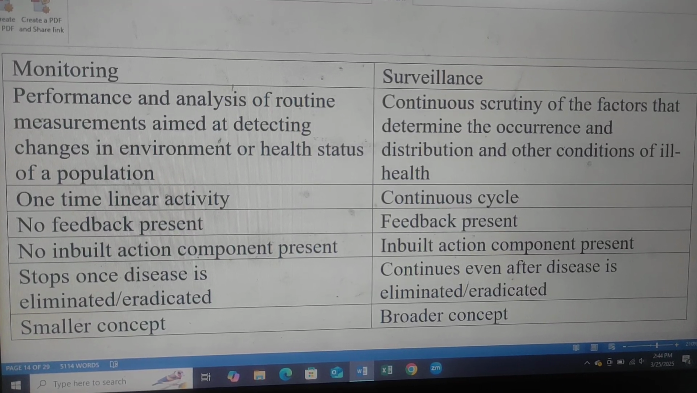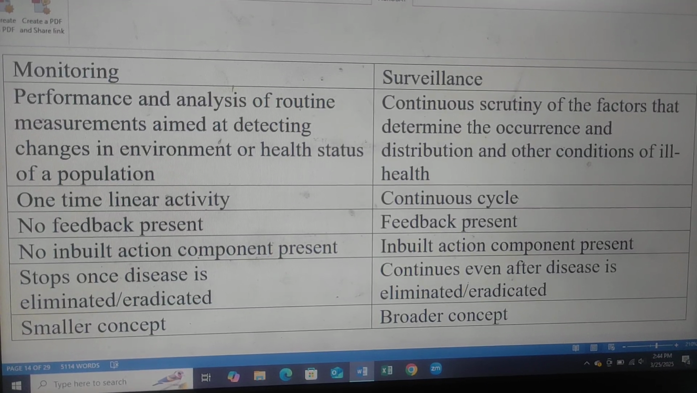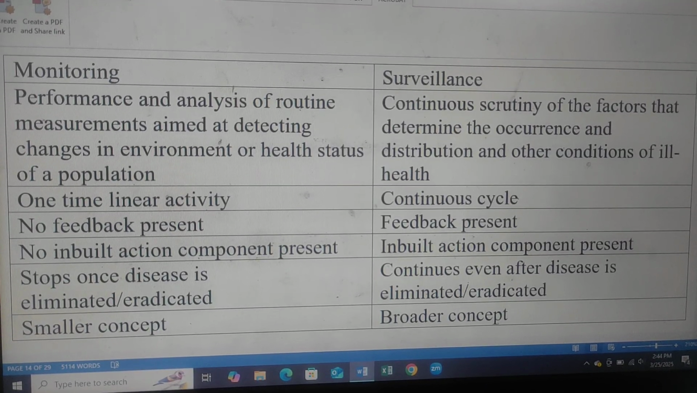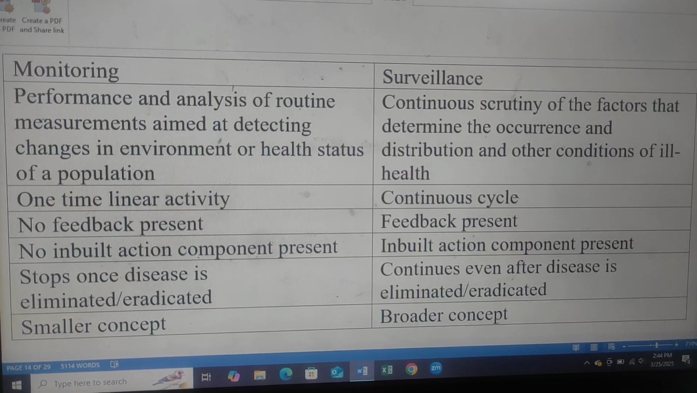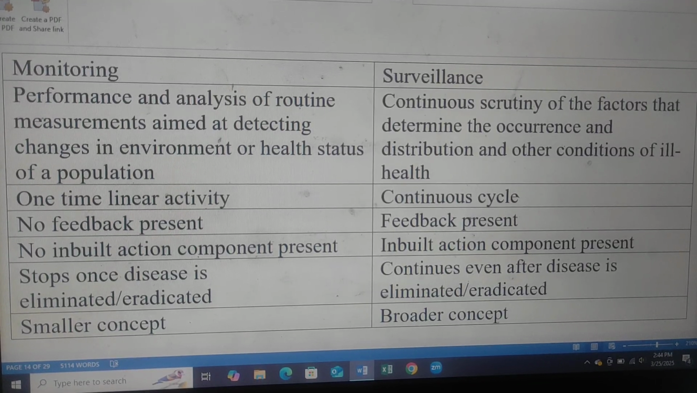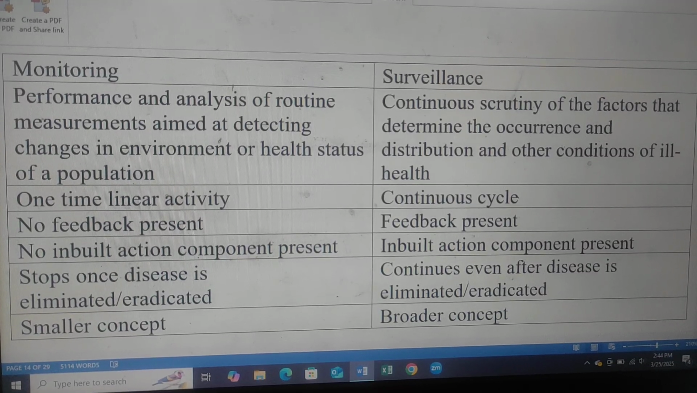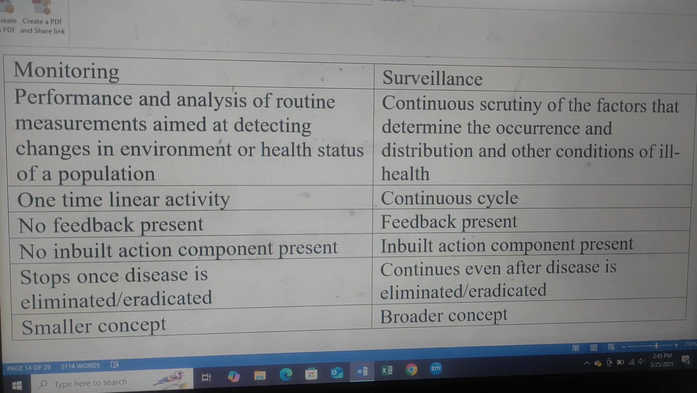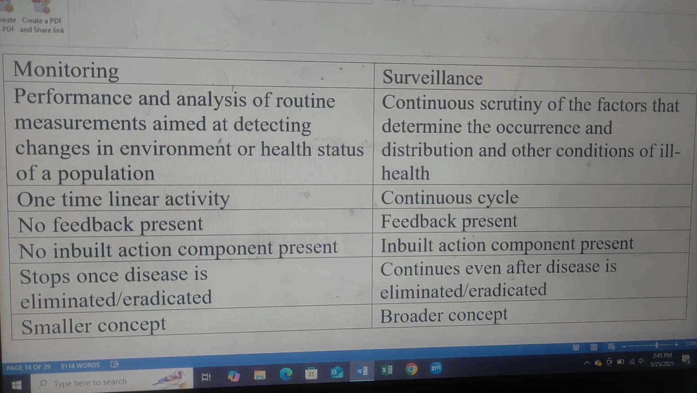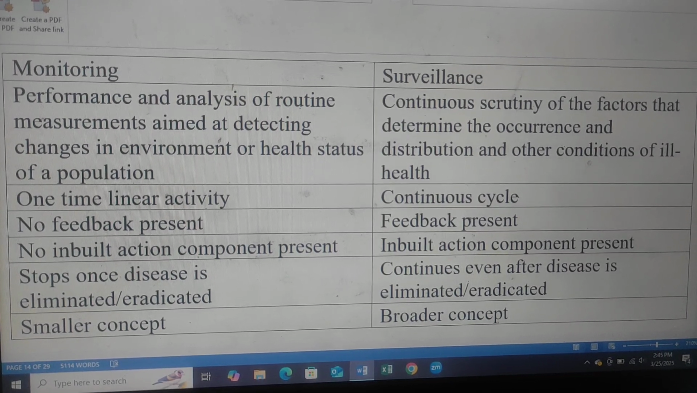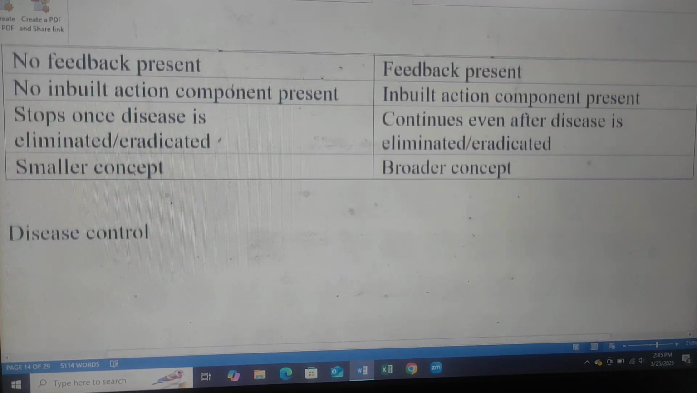Surveillance is a continuous cycle. In monitoring, no feedback is present. In surveillance, feedback is present. Monitoring stops once the disease is eliminated or eradicated. Surveillance continues even after the disease is eliminated and eradicated. Monitoring has no inbuilt action component. Surveillance has an inbuilt action component. Monitoring is a smaller concept. Surveillance is a broader concept.